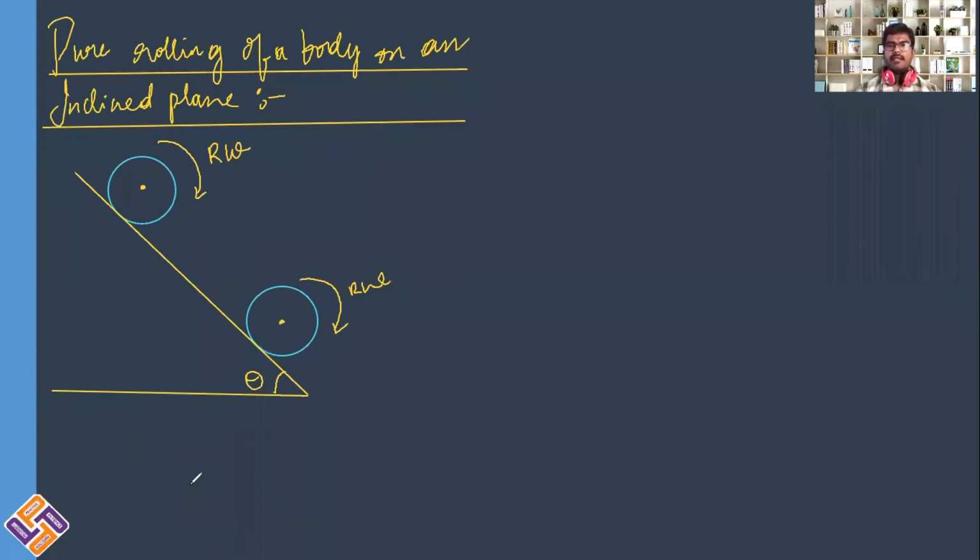Now we are taking the same rolling object on an inclined plane. On the inclined plane, there will be a gravitational force acting in the downward direction.